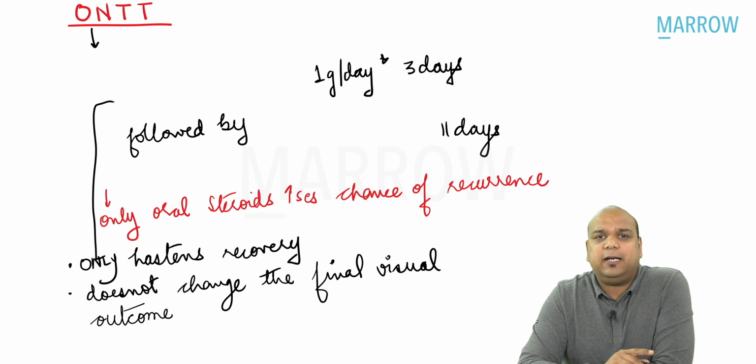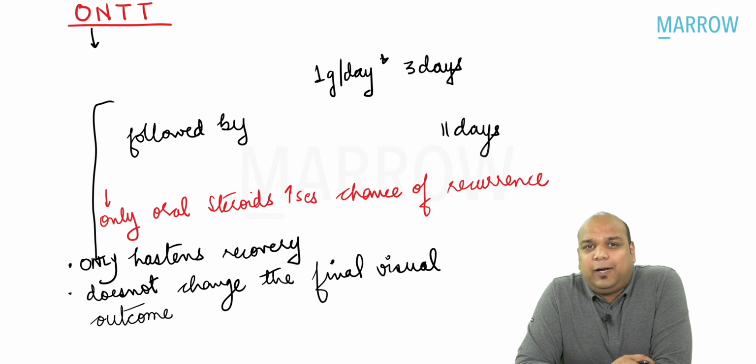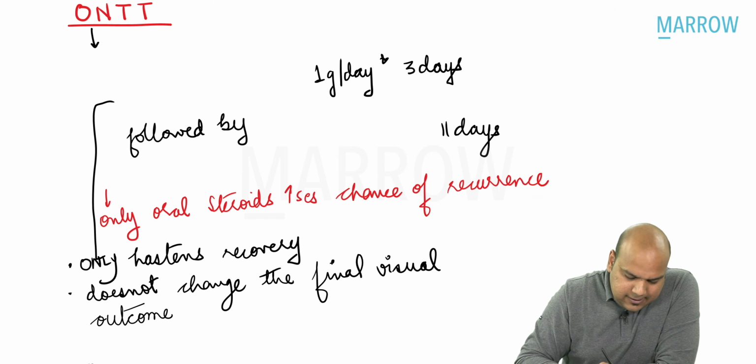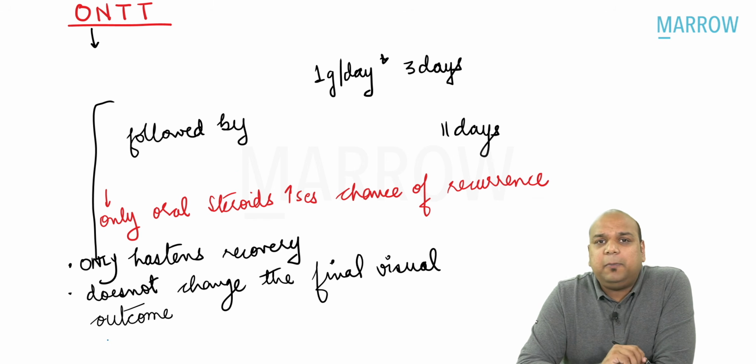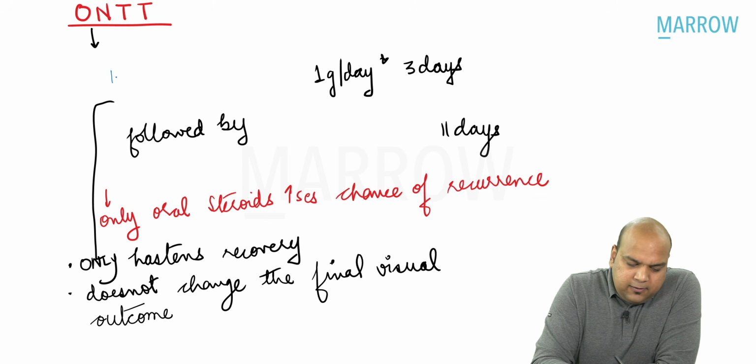Treatment, as I've already said, ONTT, the optic neuritis treatment trial. What did the optic neuritis treatment trial say? It told us that what needs to be given?